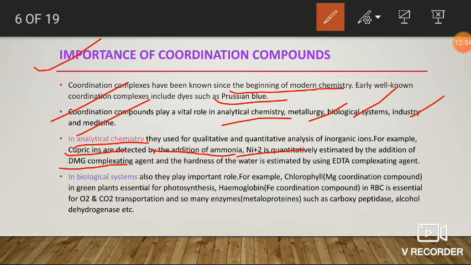Here, the hardness of water can also be estimated by using EDTA as a complexing agent. Generally water is of two types, soft water and hard water. This classification is based on the reaction with detergent. If the water easily forms foam with the detergent, it is known as soft water.